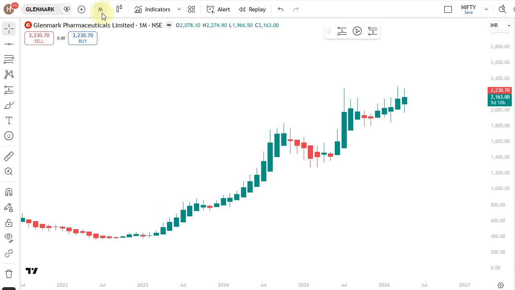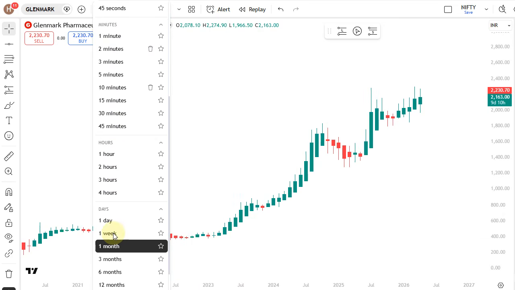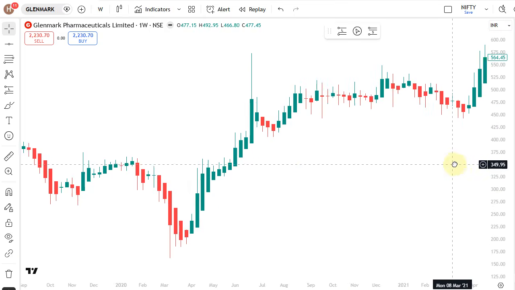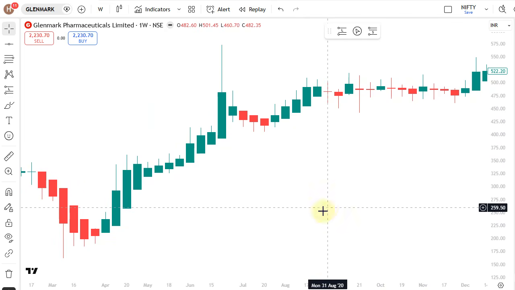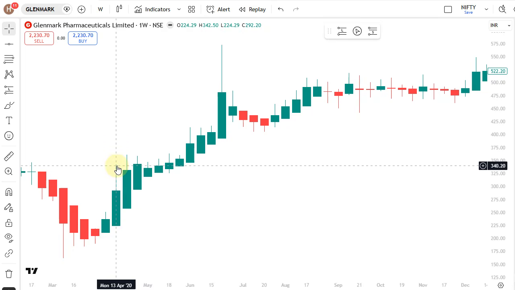When you are going to the weekly time frame, what we have to do is actively manage the position and exit earlier using the first red candle itself. So for entry, we can use the two dual momentum. See here, we got a two dual momentum bottom. On the break of the high, we are entering.